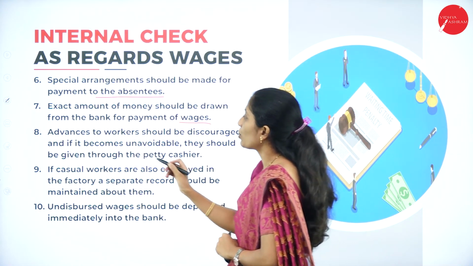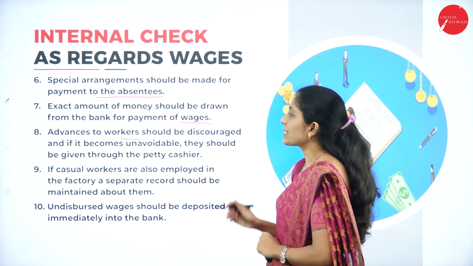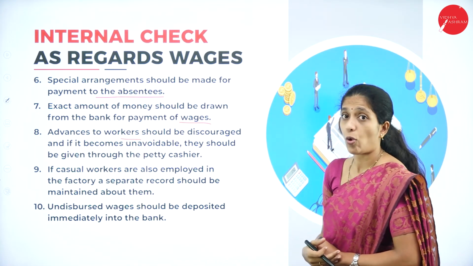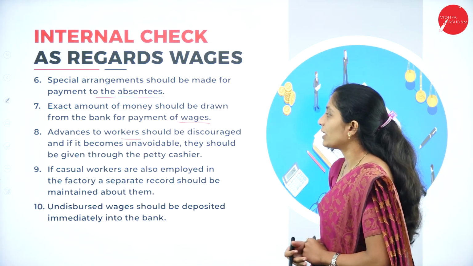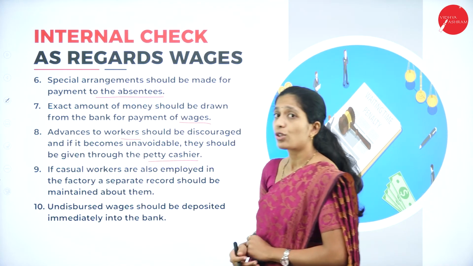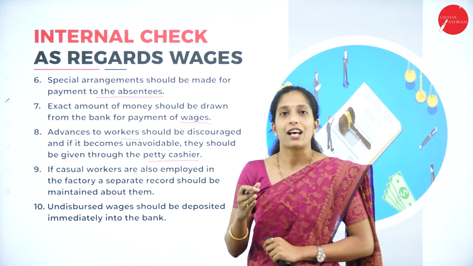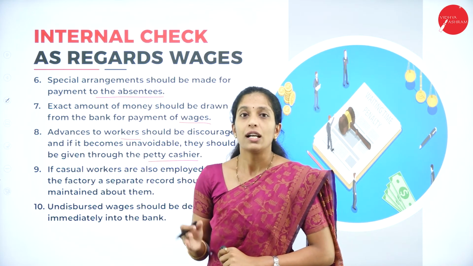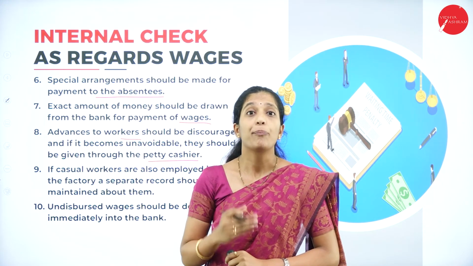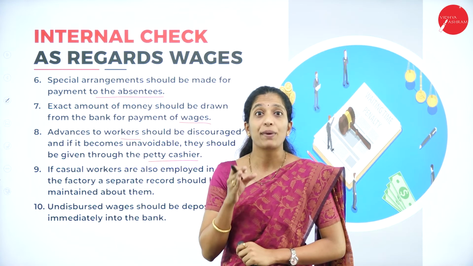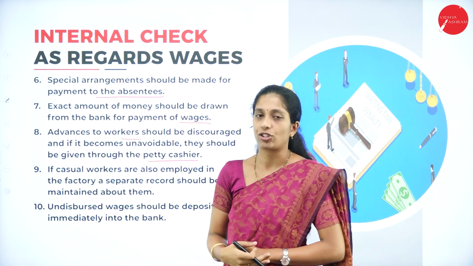Next, advances to workers should be discouraged, and where they become unavoidable, they should be given through the petty cashier. So if any advance has to be given to a worker, it has to be given from the petty cash, that is, from the imprest amount of the organization.